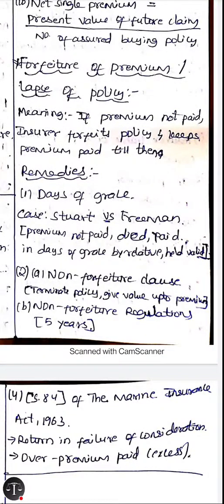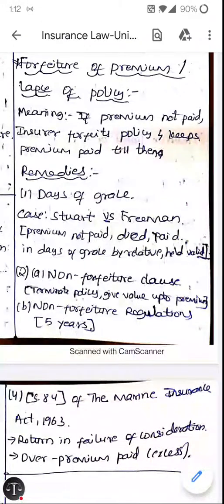There is a case law, Stewart versus Freeman. In this case, it was held that the premium was not paid by a person and the person died after that, and the days of grace were running, and one of his relatives paid the remaining premium. It was held that the insurance was valid and the premium was paid, and the insurer was liable to pay the claim to the insured.